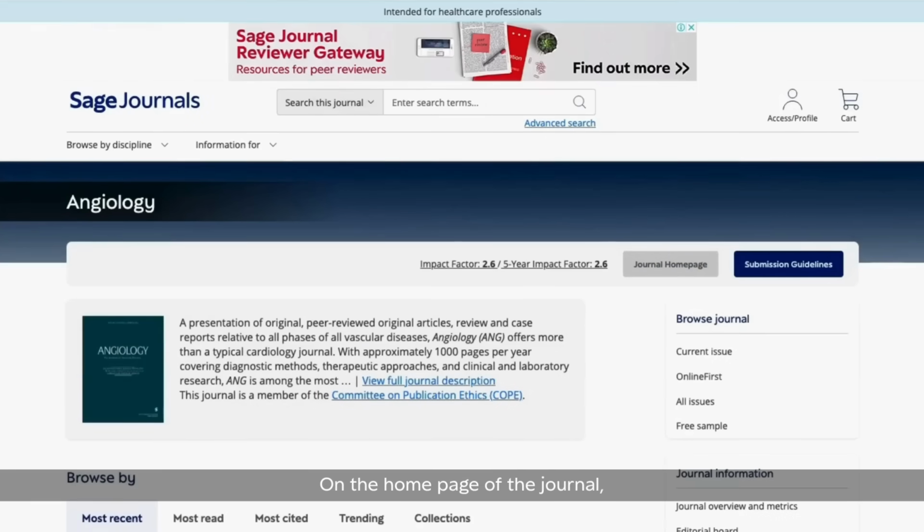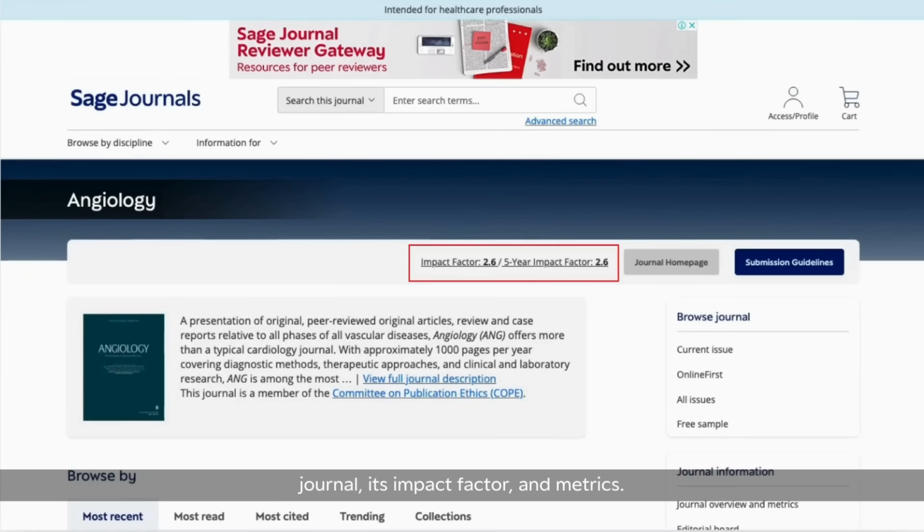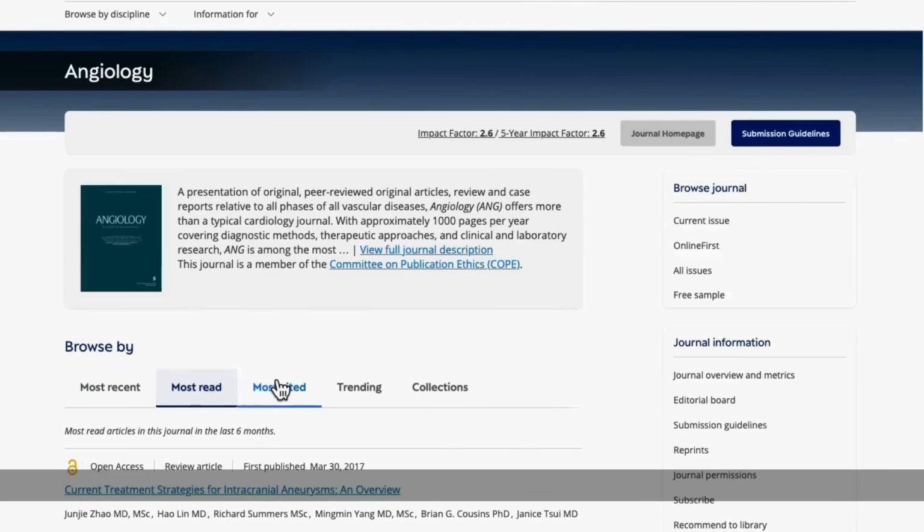On the home page of the journal, you can find out more information about that journal, its impact factor, and metrics. You can submit a paper, or you can simply start reading the journal. Use quick links to browse the different issues and find recent research and featured articles.